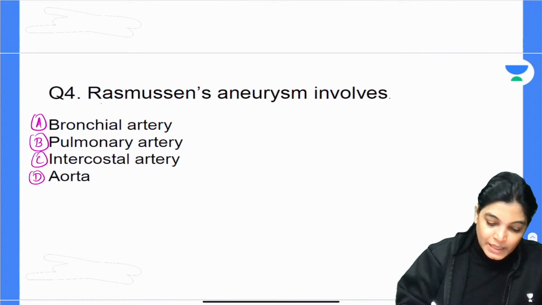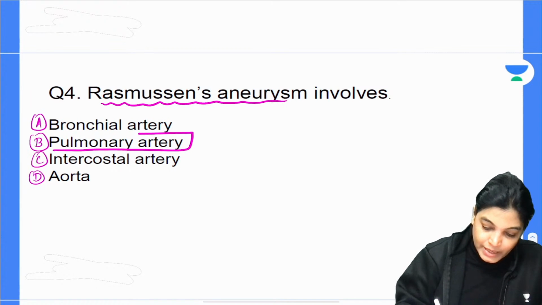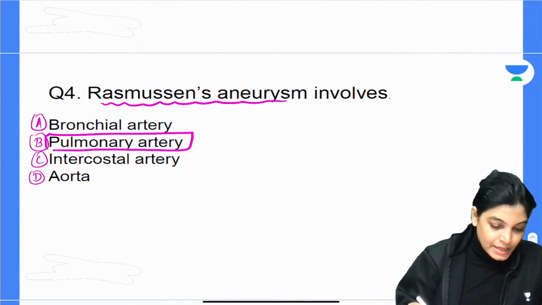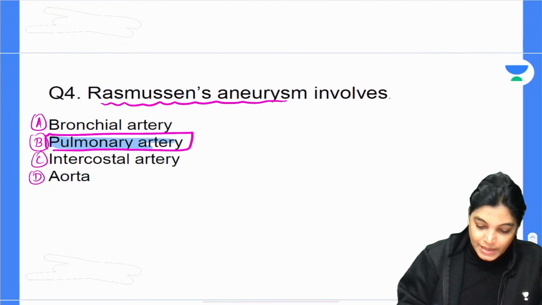So my dear aspirants, if we talk about the Rasmussen aneurysm, actually it involves the pulmonary artery. So the correct answer is pulmonary. Yes, Tejasri is absolutely right. The pulmonary artery is the correct answer.